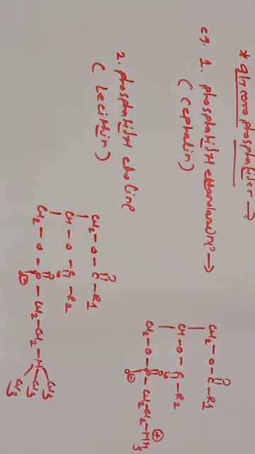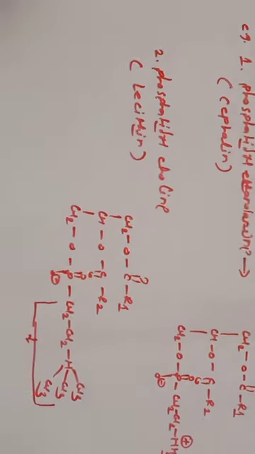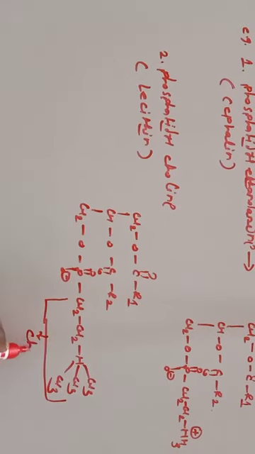In the first one, that is CH2 NH3 positive, it is the nitrogen base in cephalin, and in the second one, the CH2 N CH3 twice, this is your choline residue. So this part, this CH2 N CH3 part, is your choline residue. So you should know the difference: phosphatidyl ethanolamine, second phosphatidyl choline.